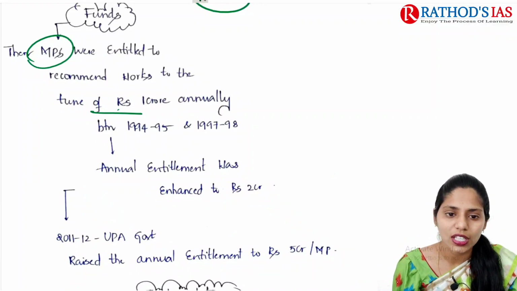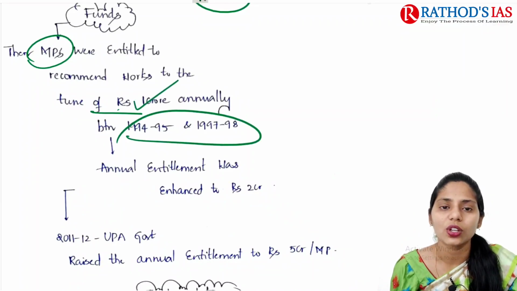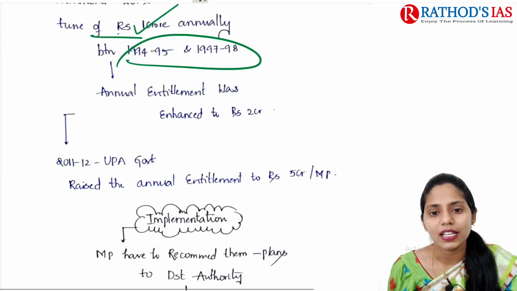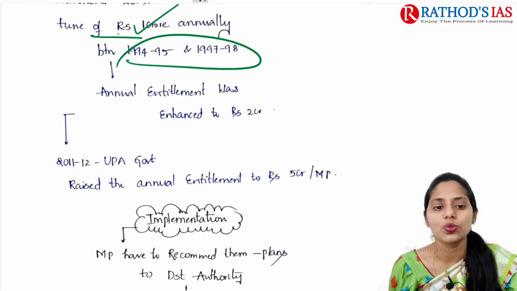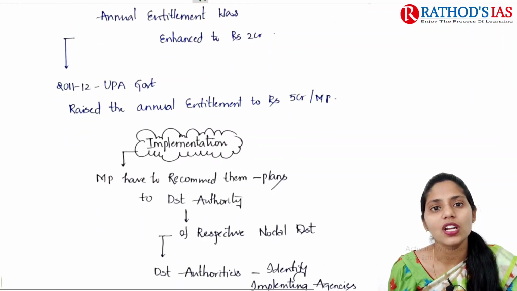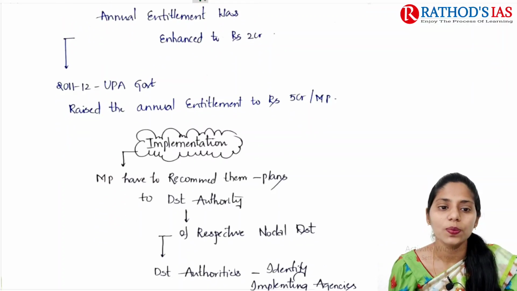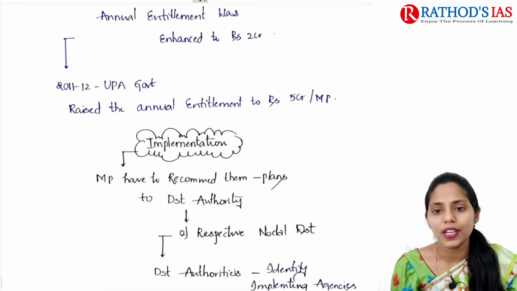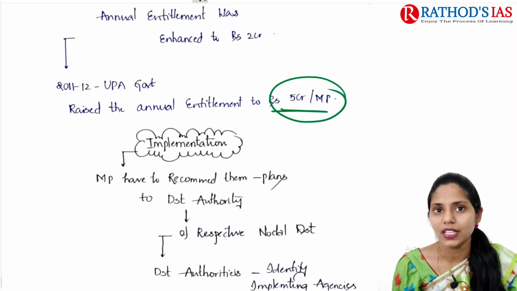Later the annual entitlement was enhanced to rupees 2 crores, and from 2011-2012 the UPA government raised the annual entitlement under this scheme to rupees 5 crore per MP per year.